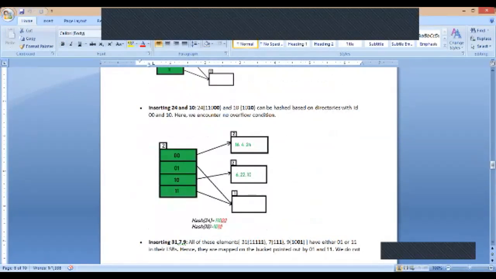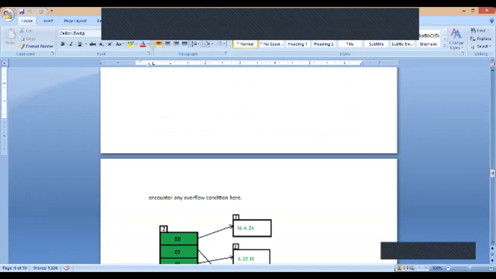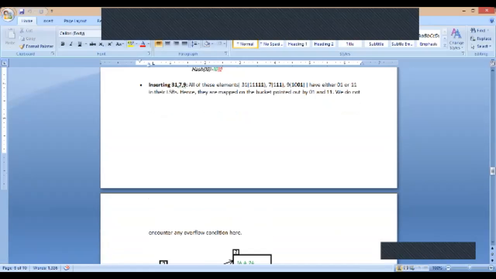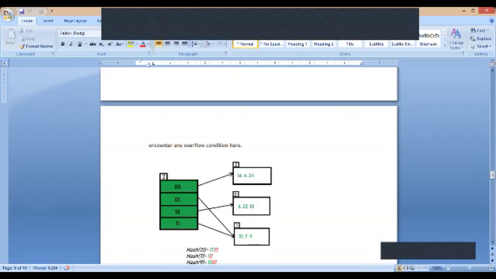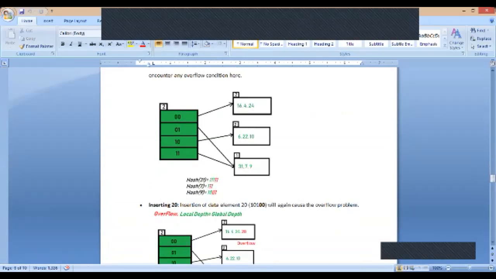Since we have doubled the directory, for all the data elements which you start inserting, once you perform the hash function, you take the last 2 bits. For 24, the last 2 bits are 0 0, so I've inserted it in bucket 0. For 10, after hashing, the last 2 bits you get are 1 0, so at 1 0 I'm inserting it. Then next is 31. 31's last 2 bits give me 1 1, I'll insert there. Then 7, after hashing, also gives 1 1. At 1 1, which is pointing to bucket 3, I'll insert there.